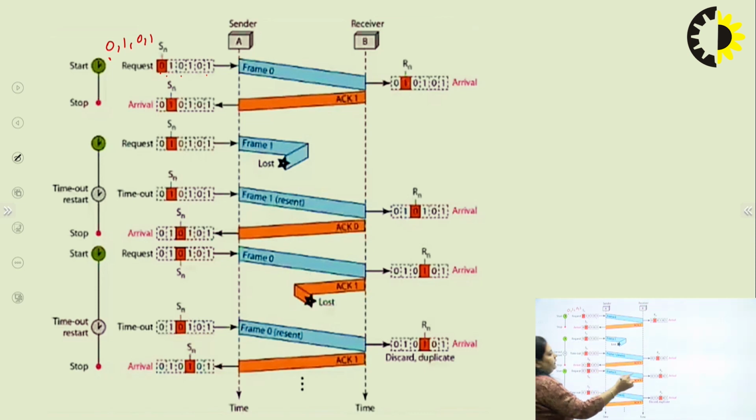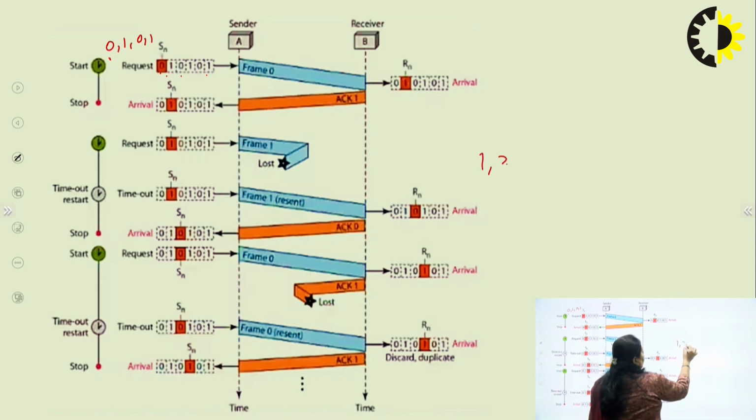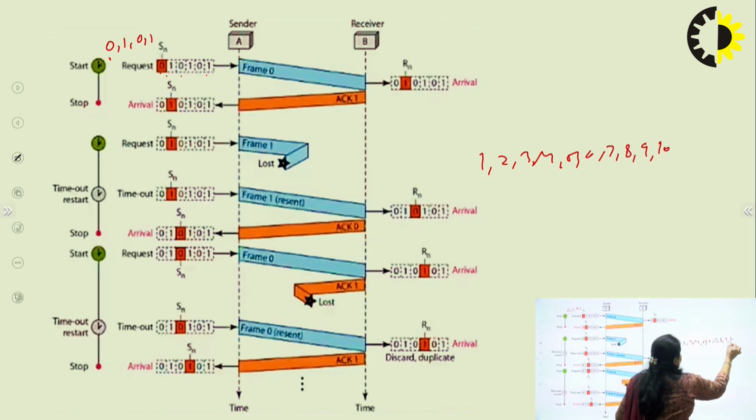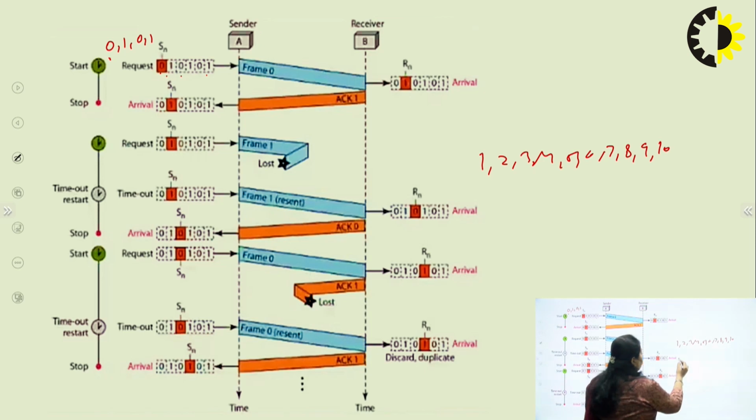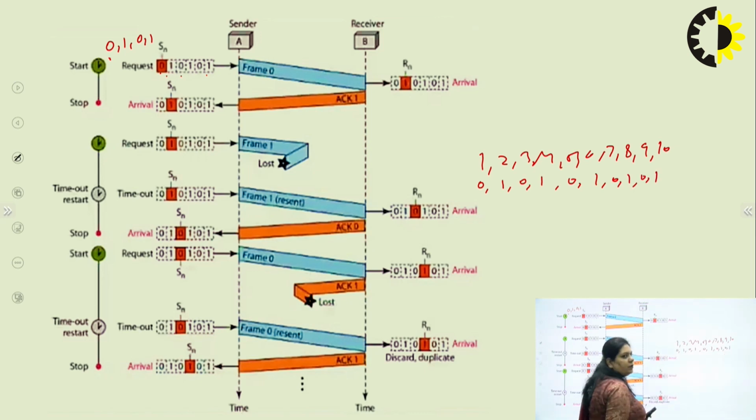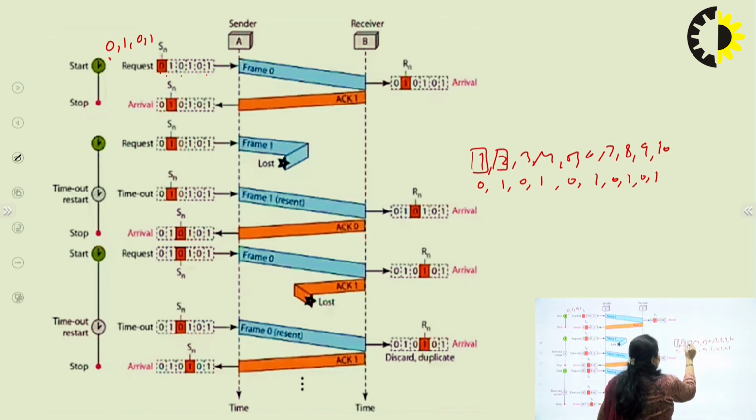Suppose we are having 10 data packets, 1, 2, 3, 4, 5, 6, 7, 8, 9 and 10. In these data packets we are sequencing as 0, 1, 0, 1, 0, 1, 0, 1, 0, again 1. So this would be the sequence number of these data packets or data frames.